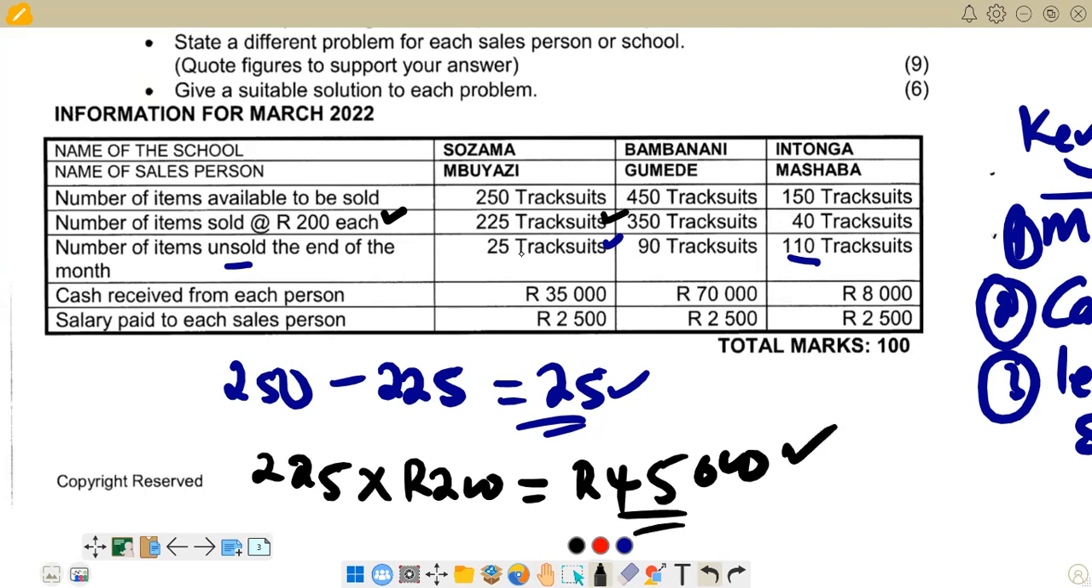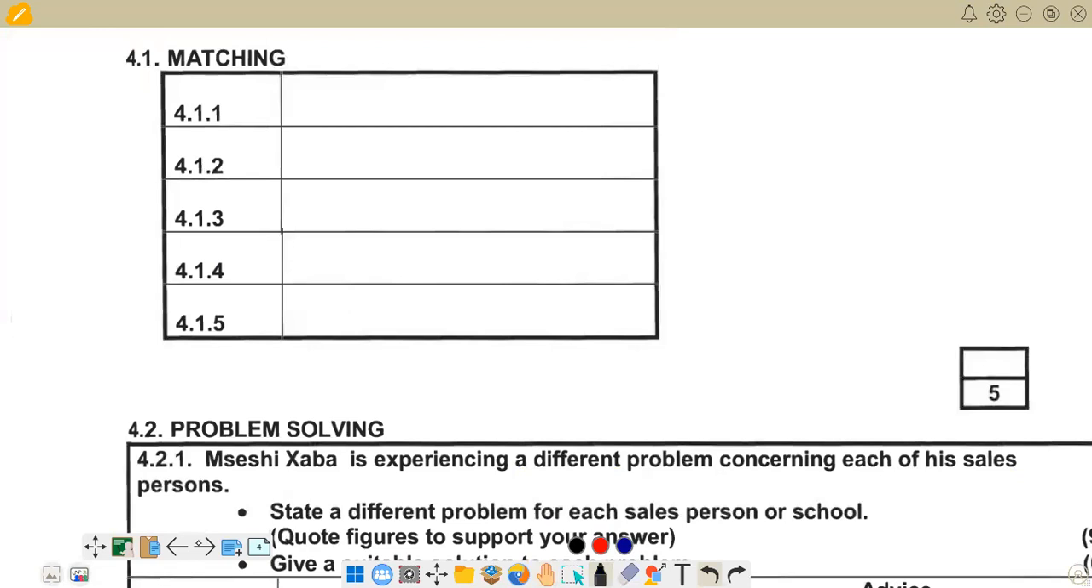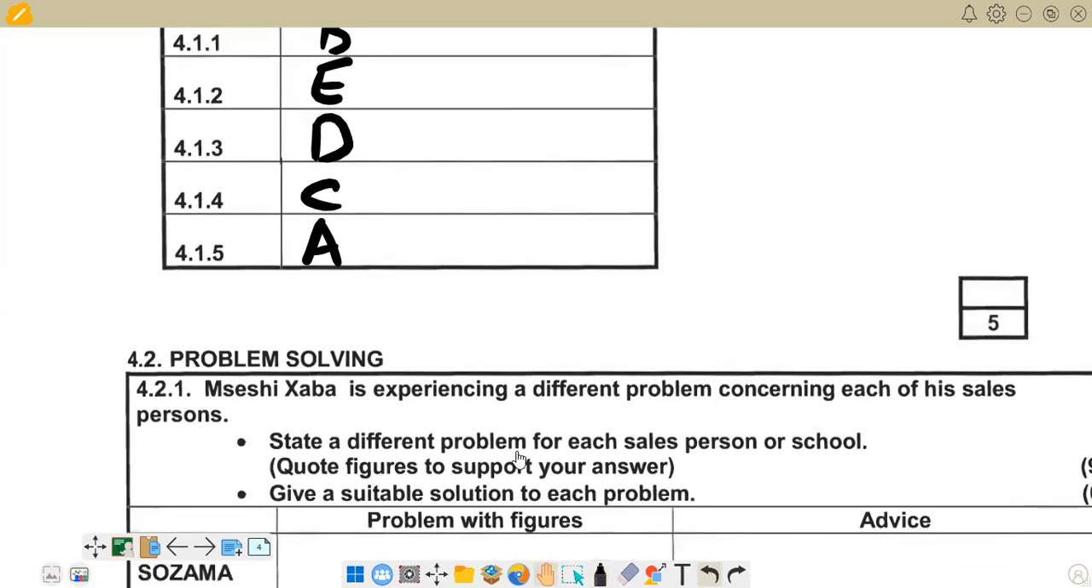So you see now this figure is the one that should be received. If you compare this figure with this figure, you'd see that this one is greater. It means they received less, which means there's cash that is missing there. So this is a problem that we have identified. We can just go and state it in our answer section. Remember here we got our B, and here we got our E, and then this one was D, this one was C, and this one was A, according to what we identified there. So we can go to the second part now, where we identified that there's cash that is missing.